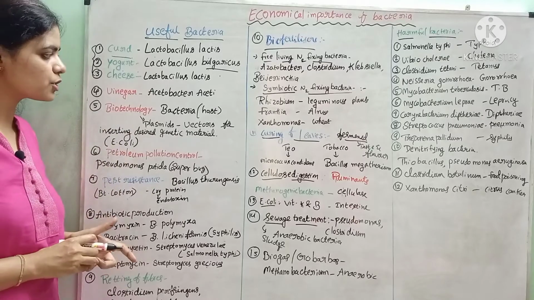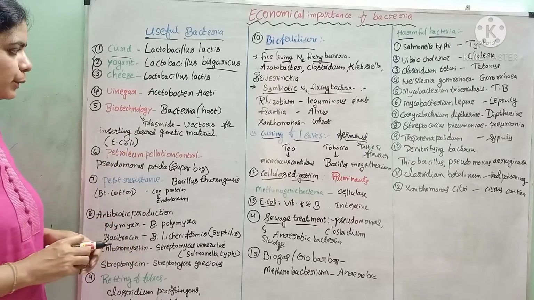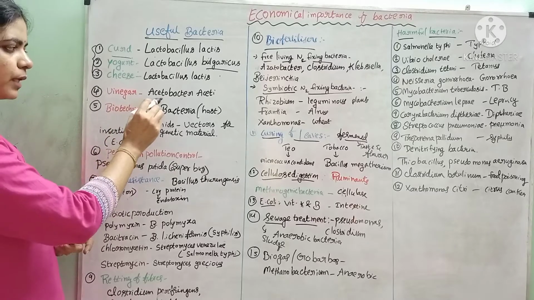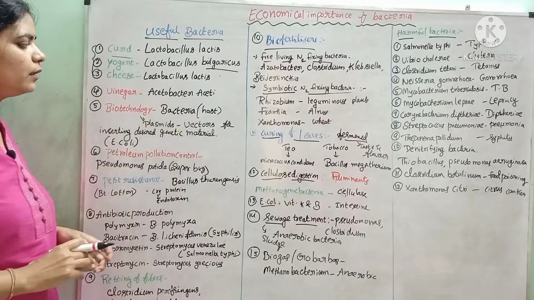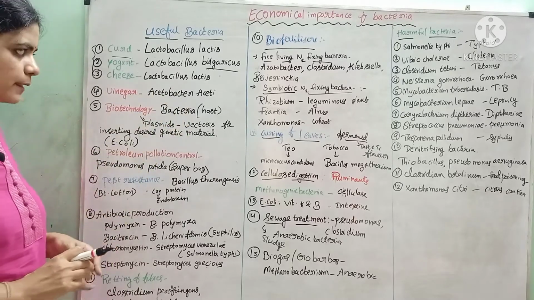Vinegar. In Chinese dishes, we know vinegar is mostly used. That vinegar is also a fermented product produced by the bacteria Acetobacter aceti.